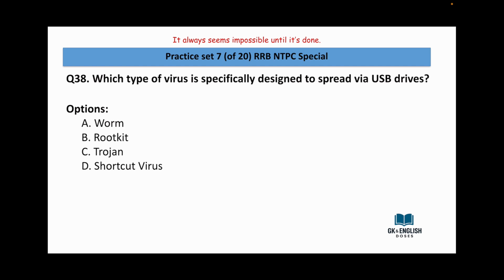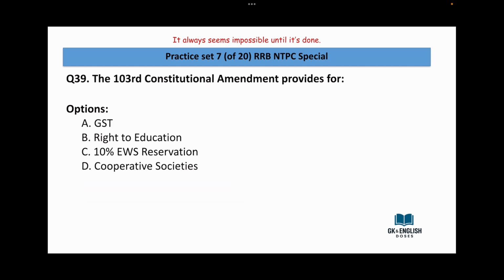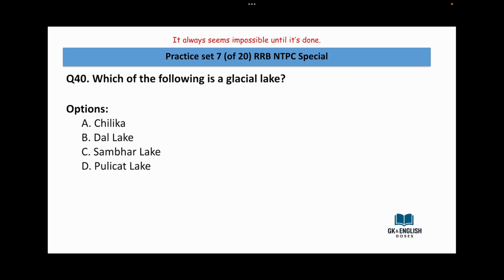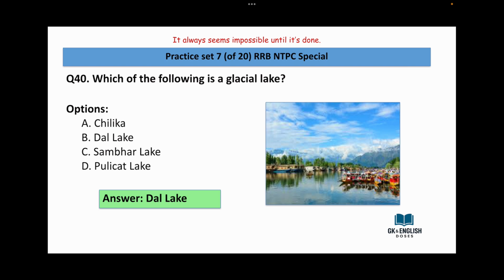Which type of virus is specifically designed to spread via USB drives? Worm, rootkit, Trojan, shortcut virus. Answer is shortcut virus. The 103rd Constitutional Amendment provides for GST, right to education, 10% EWS reservation, cooperative societies. Answer is 10% EWS reservation. Which of the following is a glacial lake? Chilika, Dal Lake, Sambal Lake, Pulicat Lake. Answer is Dal Lake.